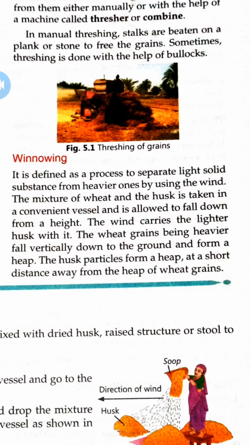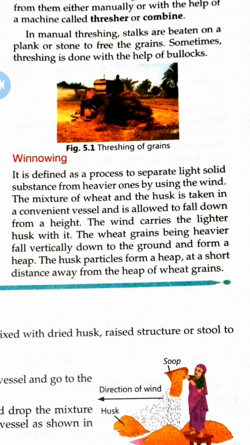Now winnowing. The second process is winnowing. It is defined as the process to separate light solid substances from heavier ones by using the wind. The mixture of wheat and husk is taken in a conventional vessel and allowed to fall from a height.